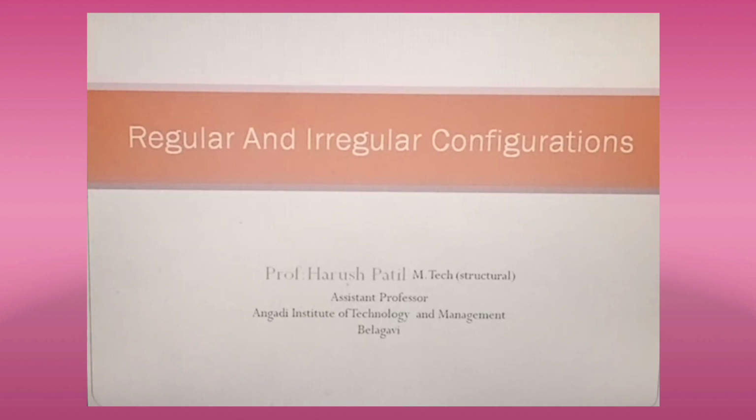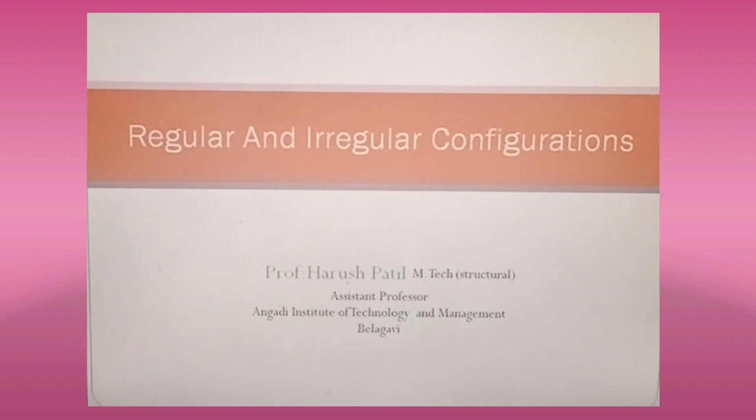In this particular video, I'm going to deal with regular and irregular configurations. In the previous lecture, we studied regular and irregular configurations, but only plan irregularities. Here, in this class, we are going to study vertical irregularities. In the previous class we studied the different types of plan irregularities. There are a total of 5 types of plan irregularities we have studied.